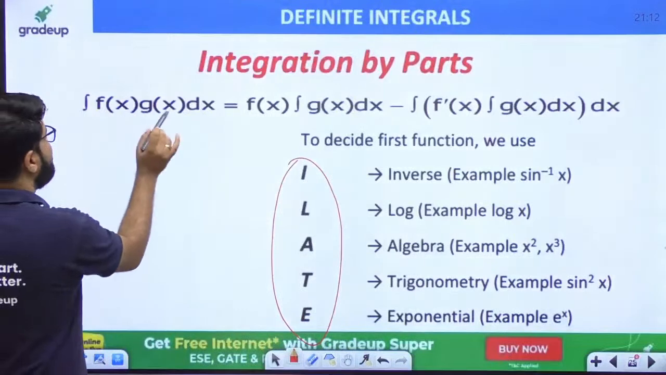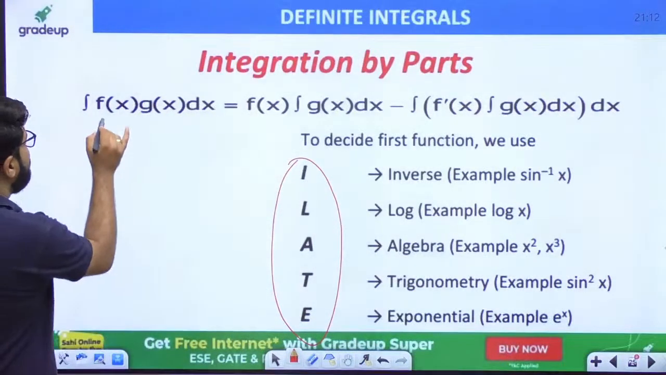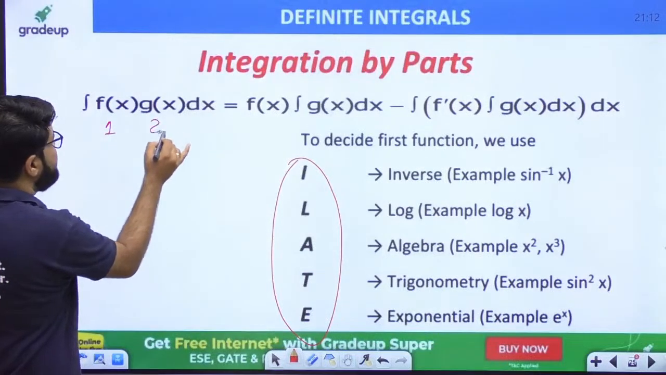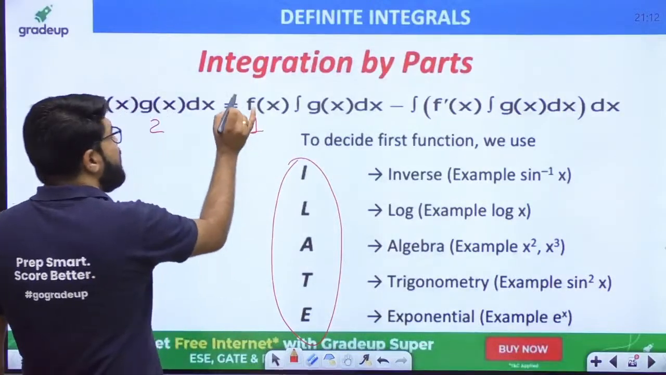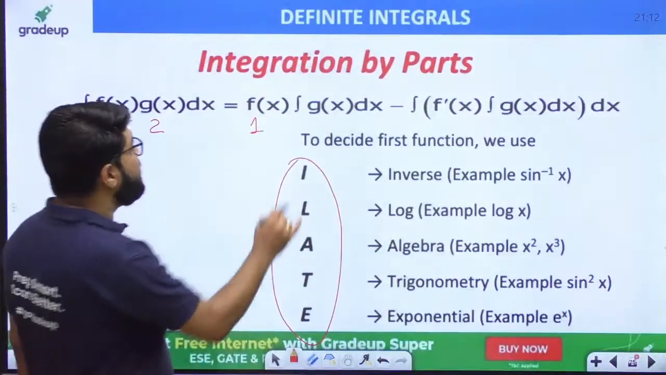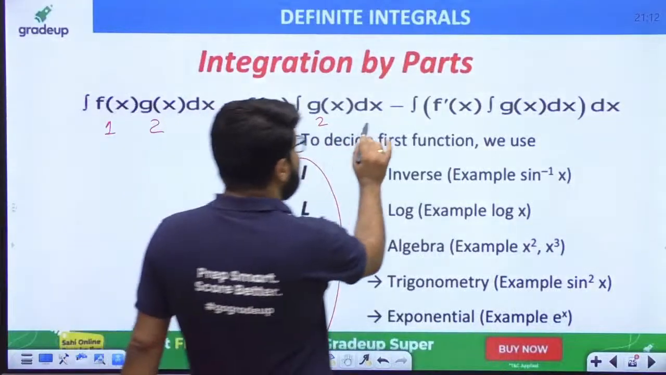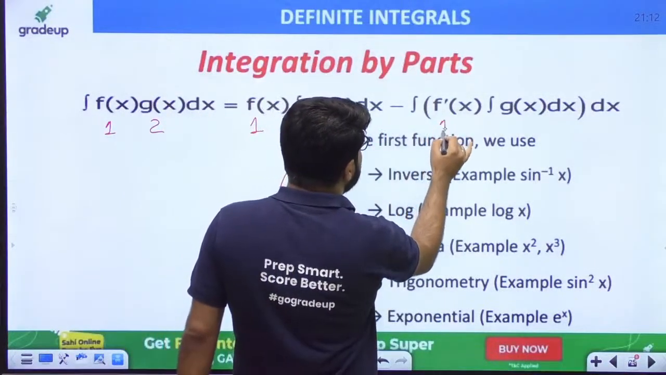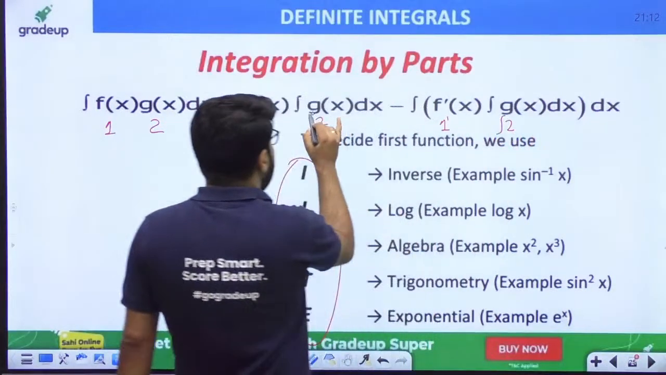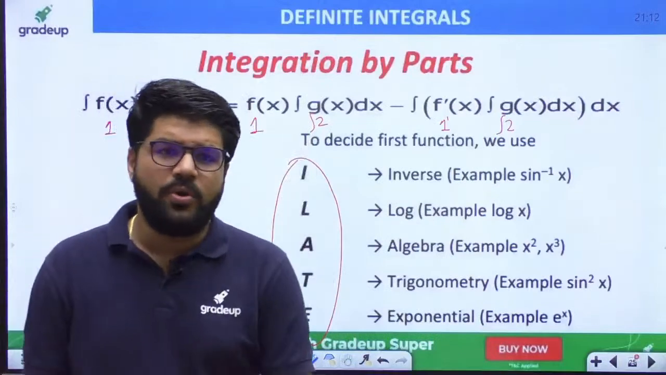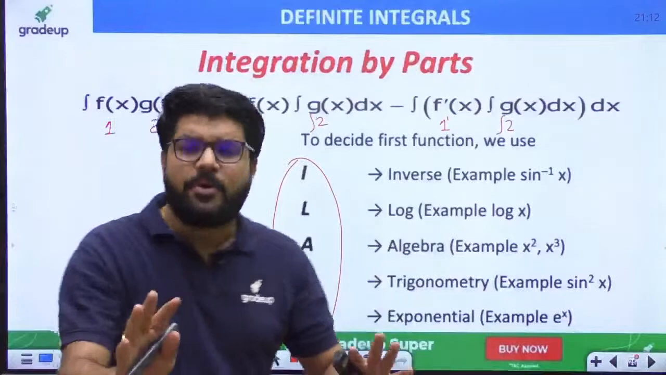Integration by parts we use for the integration of a product of two functions, integral f into g. I call f the first function and g the second function, and it is given by the integral of first function constant into integral of the second, minus the integral of differentiation of first, f dash, into integral of second, again into integral of second function, and then whole integral.